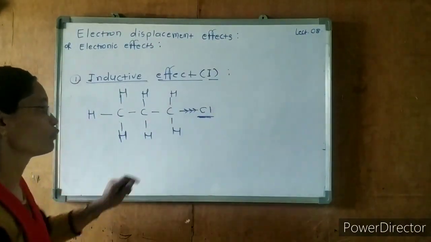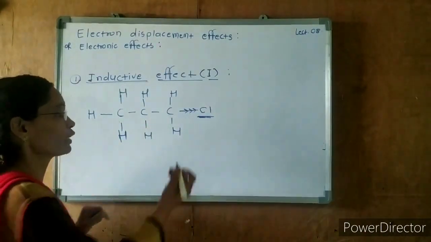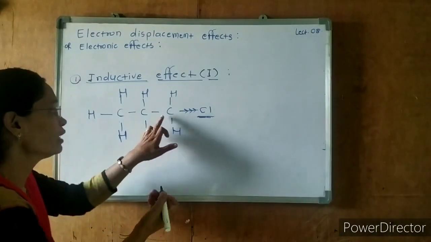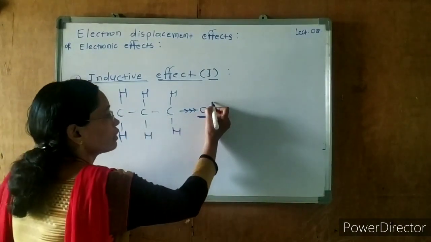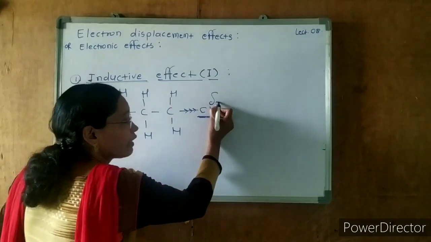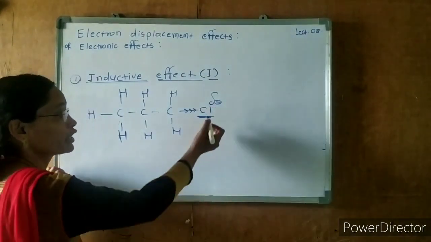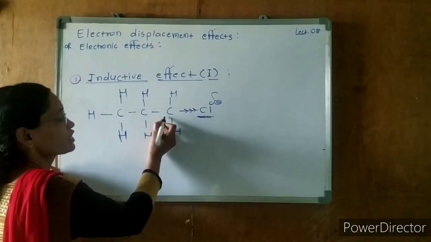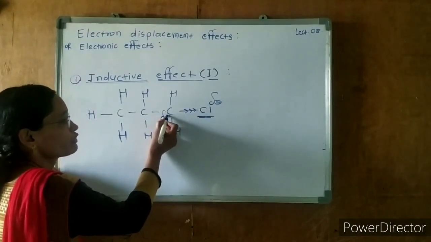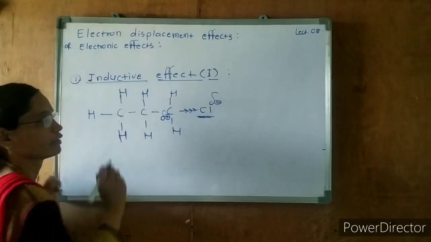This chlorine is more electronegative than carbon. That is why chlorine will attract electrons from the carbon, so the chlorine acquires a partial delta negative charge, and a partial delta positive charge will be there on the carbon.